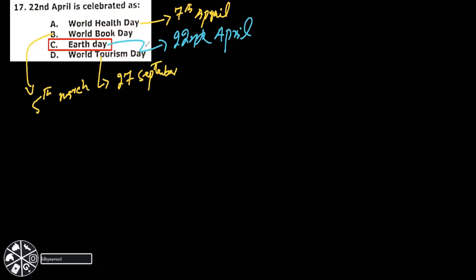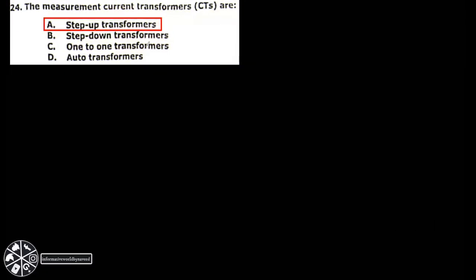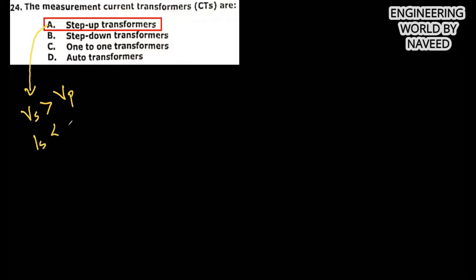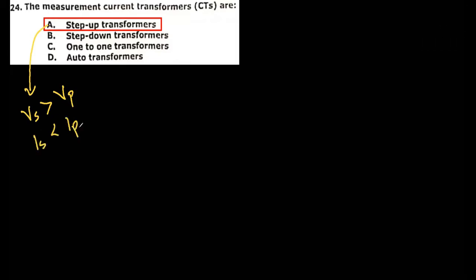Okay, next MCQ: a measurement current transformer, CT, is a step-up transformer, step-down transformer, one-to-one transformer, or auto transformer. So that is actually a step-up transformer. A step-up transformer will step up the voltage, so your secondary voltage will be greater than your primary voltage. But for constant power on both sides, the current on the secondary side must be less than the current on the primary side.